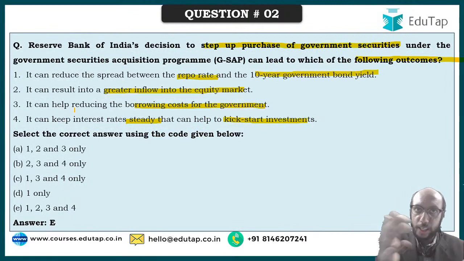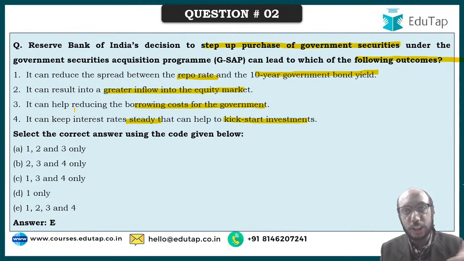Reserve Bank of India's decision to step up purchase of government securities under the GSAP program can lead to which of the following outcomes? It can lead to a reduction in the spread between repo rate and 10-year government bond yields. It can result in greater inflow into the equity market. It can help reduce the borrowing costs for the government. It can keep interest rates steady, that can help to kickstart investments. What should be your answer now?